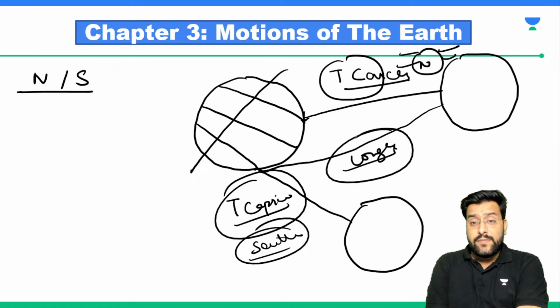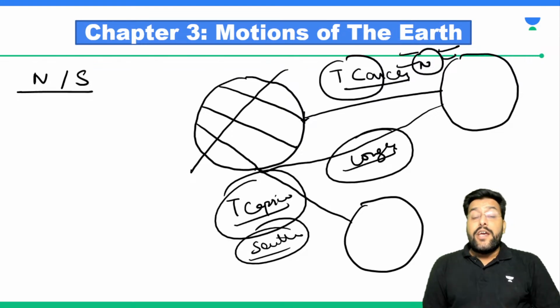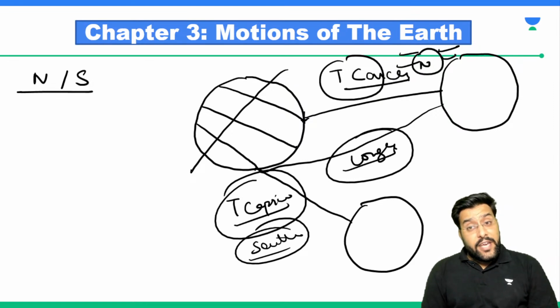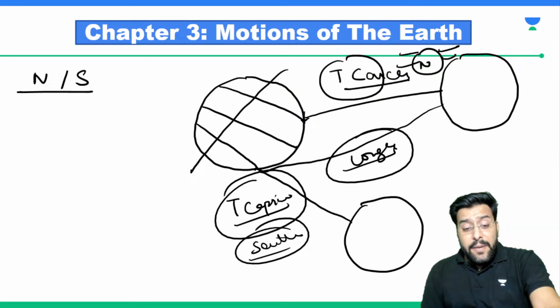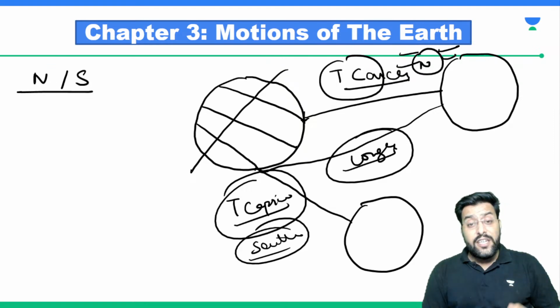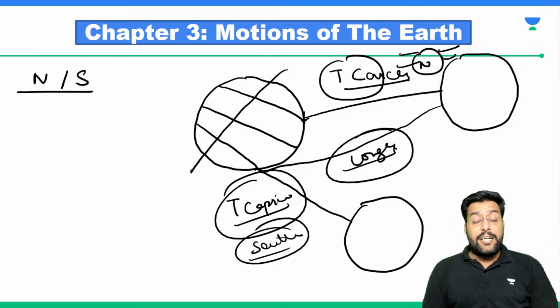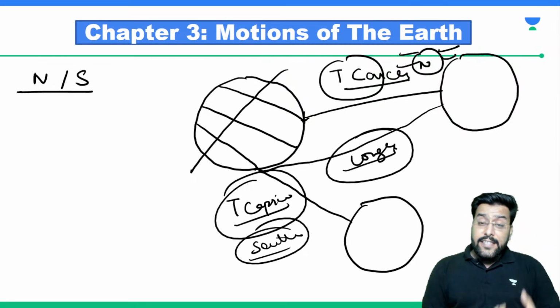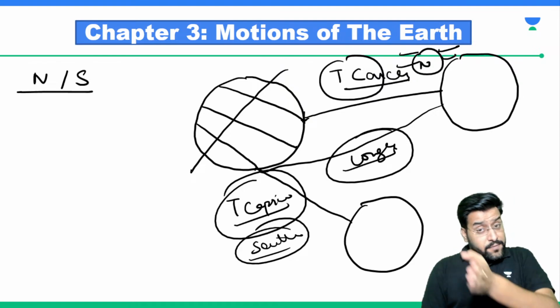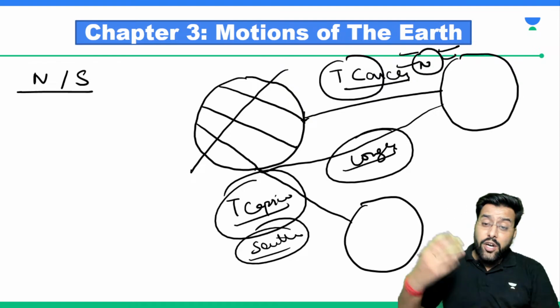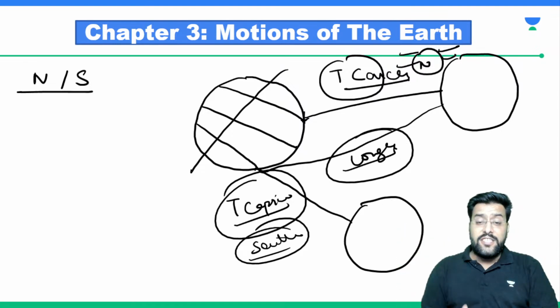Following it? When sun is directly above Tropic of Cancer, the maximum heat radiation will be falling on northern hemisphere, and comparatively lesser heat radiations will reach up till Tropic of Capricorn or the southern hemisphere. Why? Because now the sun rays have to travel a longer distance, and the longer distance they travel, more heat losses they suffer. So which portion is getting much of sun heat? It is the northern hemisphere.